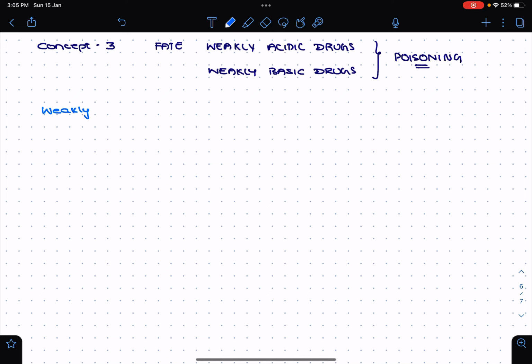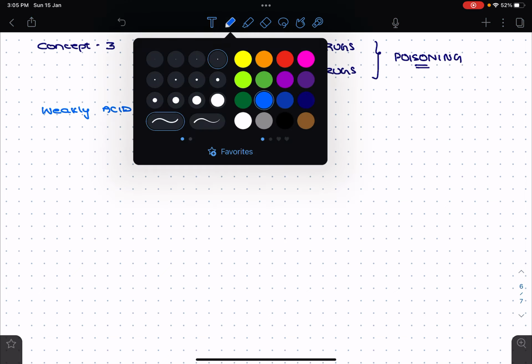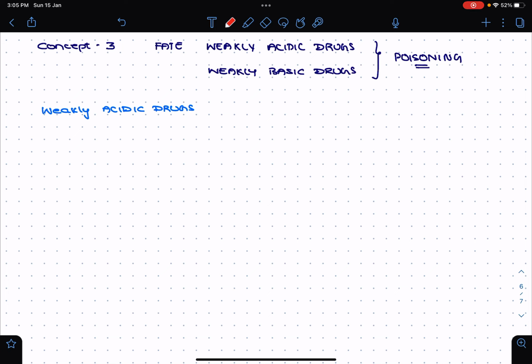Weakly acidic drugs can be remembered by the mnemonic ABD, MSP. What does A stand for?